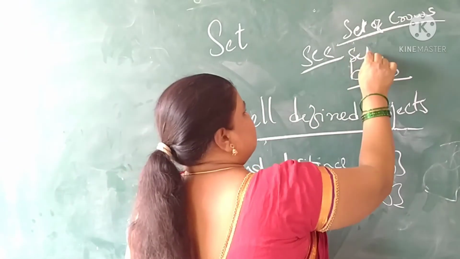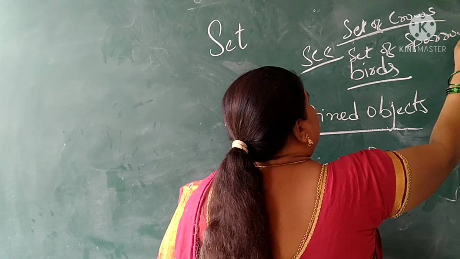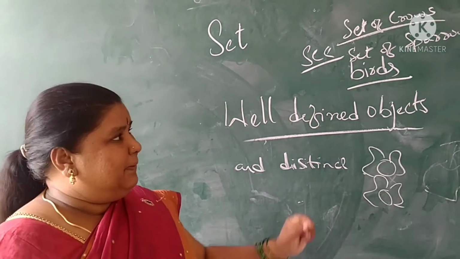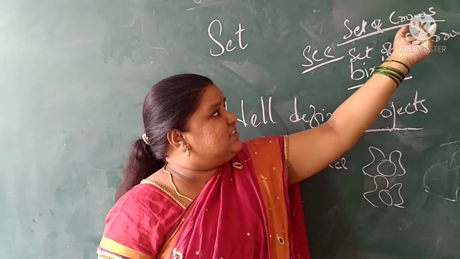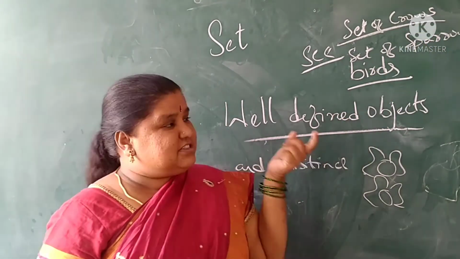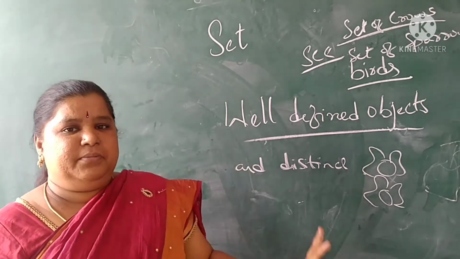Set of sparrows means what? All the sparrows should be there. Set of pigeons, pigeons should be there. That is a well defined object, and each is distinct, different from each other.